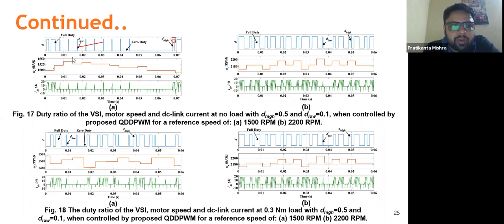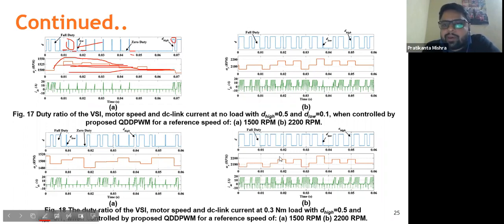So when the motor speed is higher than this reference, you can see this is 0 duty ratio and again 0.1 duty ratio, that is D low. Again 0 duty ratio and again 0.1 duty ratio. This will continue until the motor speed becomes lesser than the reference. When it gets lesser than the reference, at this particular moment of time the motor speed is lesser than the reference, so again D high is produced.